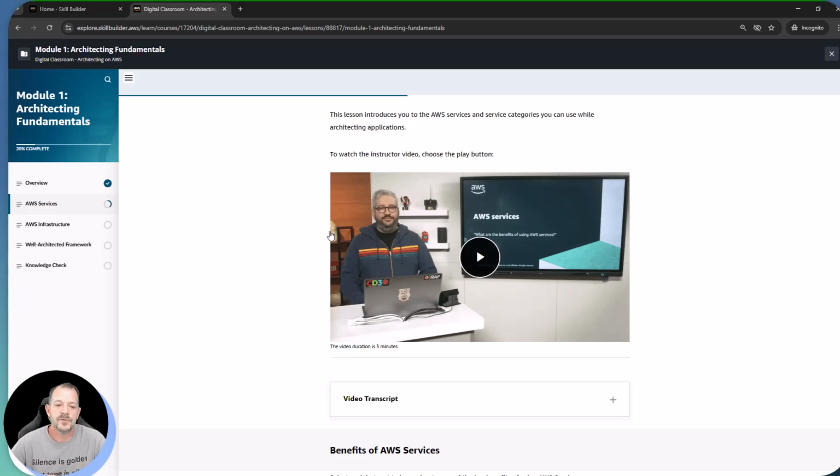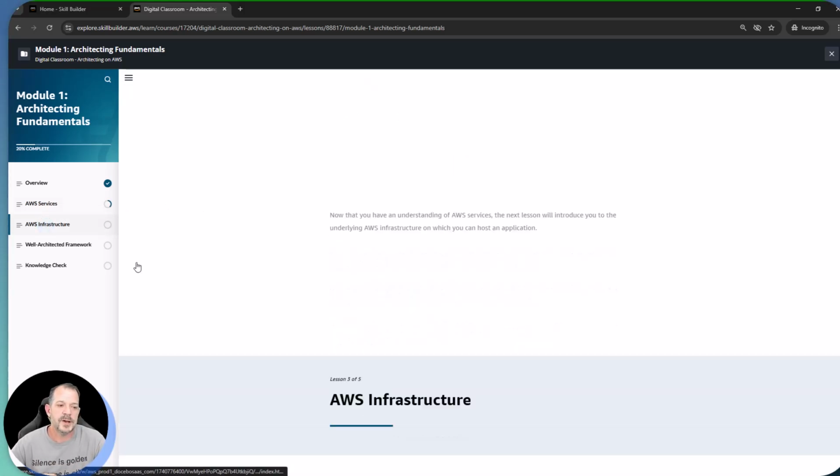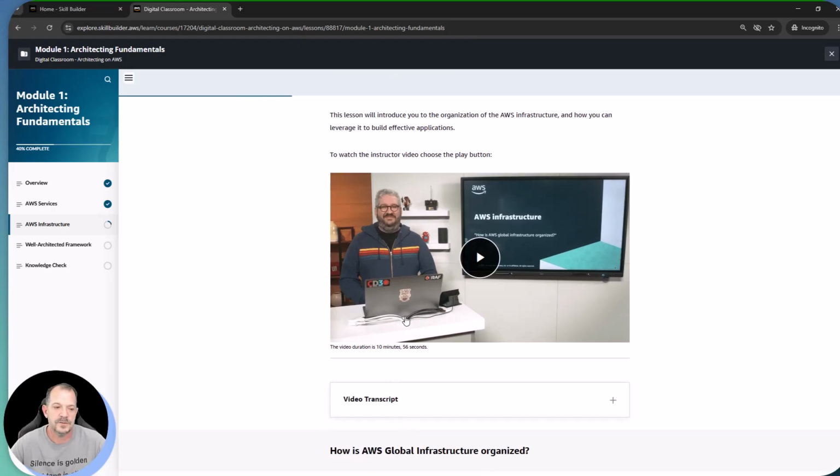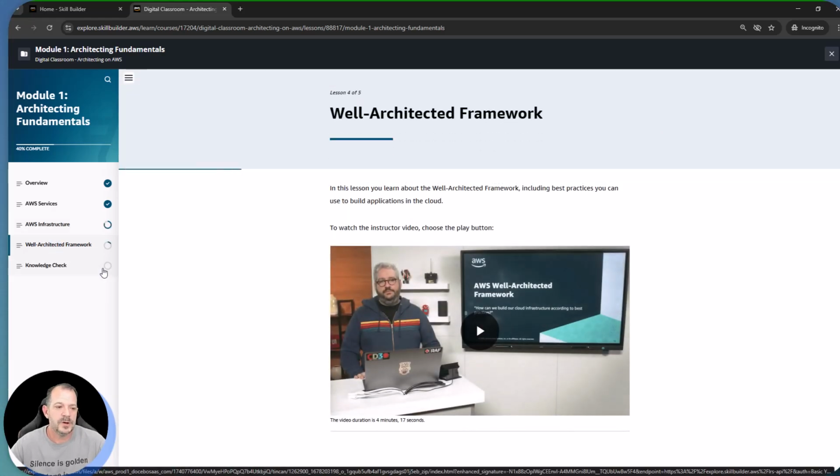So we'll cover the services. We'll cover AWS infrastructure. This is going to be similar to the videos we would have watched through CloudQuest when we were talking about the AWS global infrastructure. Same type of content here. See, we've got a 10-minute, well, just shy of 11-minute video here that's going to cover all that content for us. We'll cover the well-architected framework coming up next.